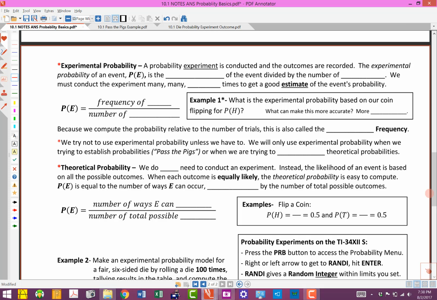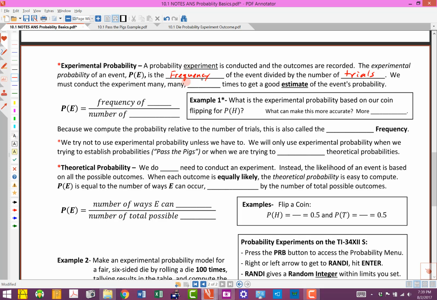So on the second page, let's talk about experimental probability. So, a probability experiment is conducted, like flipping a coin, rolling a die, or something like that, and the outcomes are recorded. The experimental probability of an event, in other words, the probability of that event, is the frequency of the event divided by the number of trials.